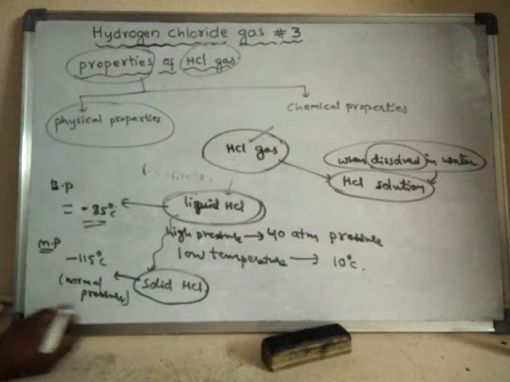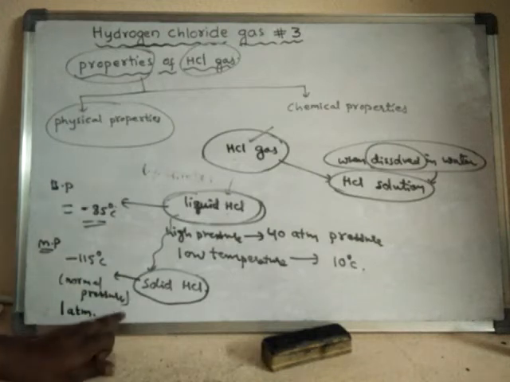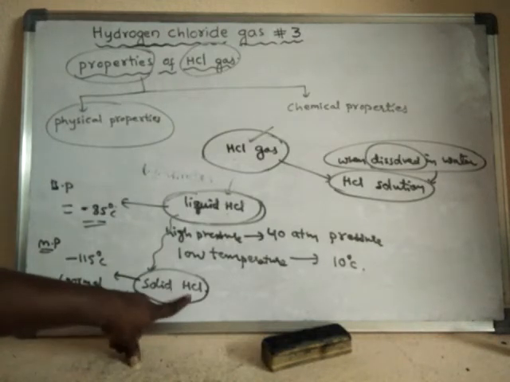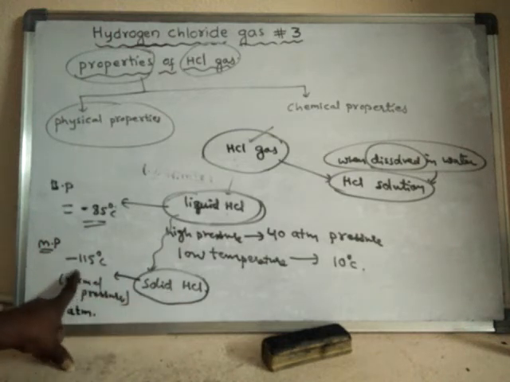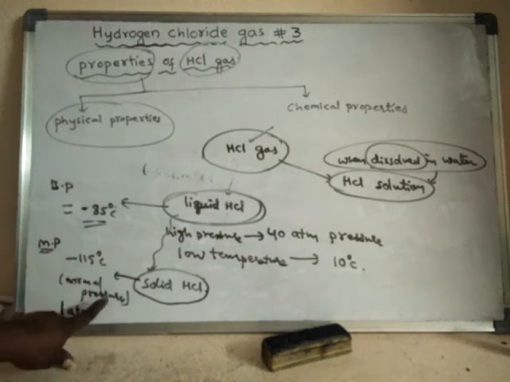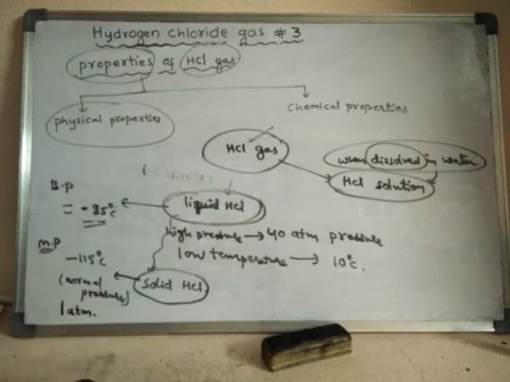Normal pressure is 1 atmosphere pressure. Under normal pressure, this solid HCl will exist below minus 115 degrees centigrade, and above minus 115 degrees centigrade, this solid HCl will convert into liquid HCl.